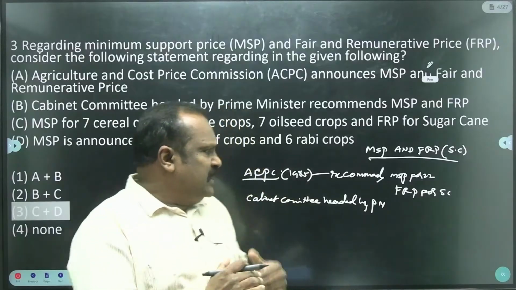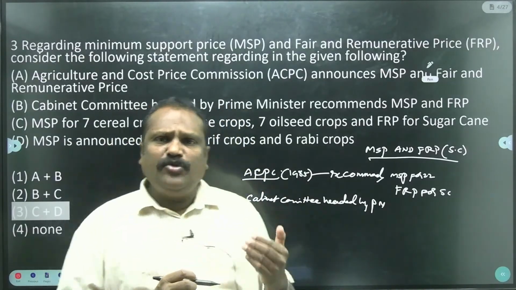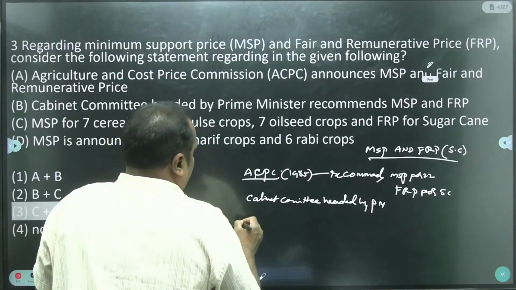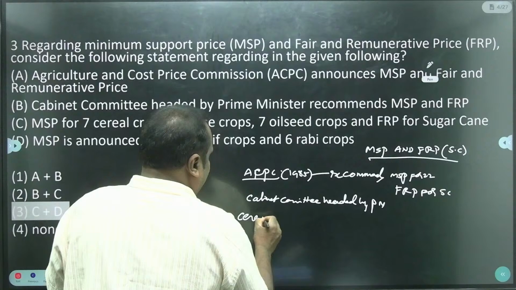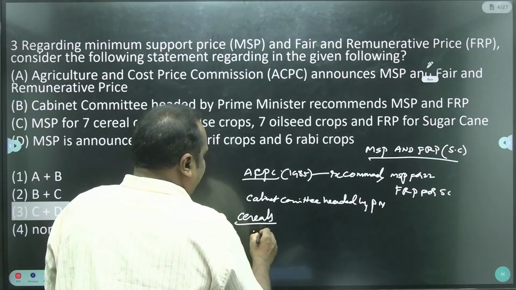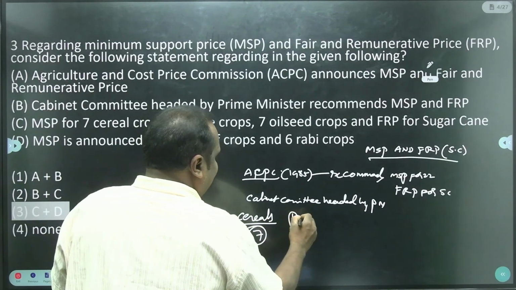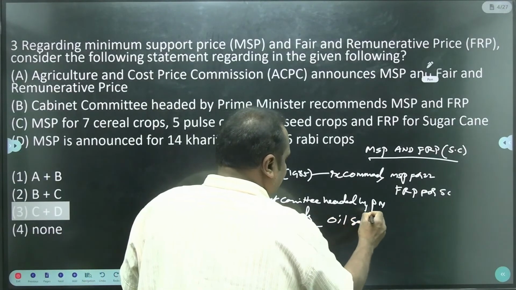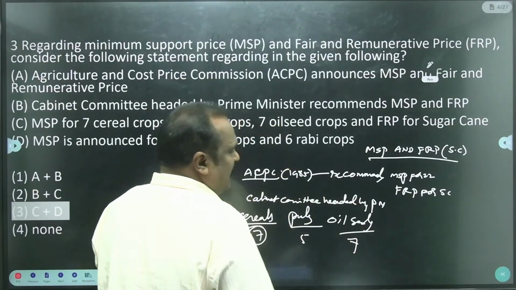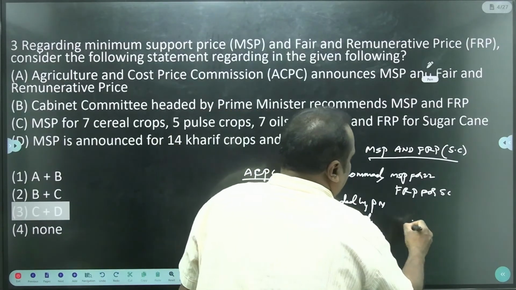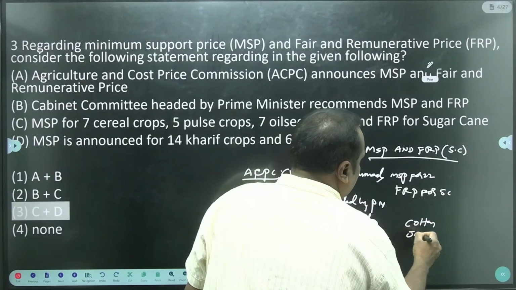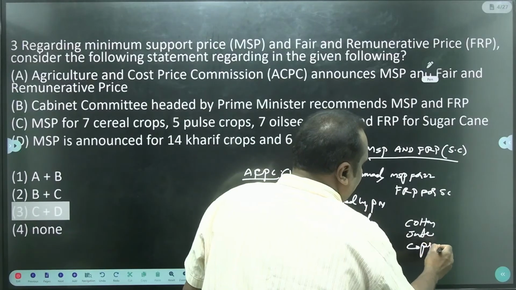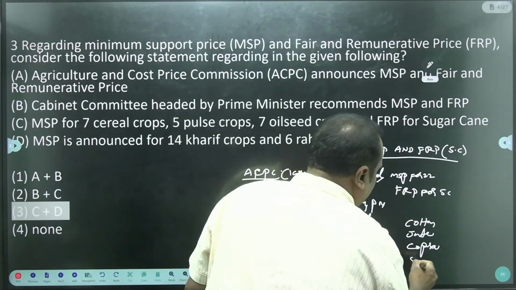Okay, so MSP is announced during the Kharif season and the Rabi season. For example, cereals, that is 7 crops, pulses 5 crops, oil seeds, that is 7 crops, and other crops: cotton, jute, copra, and sugar cane.